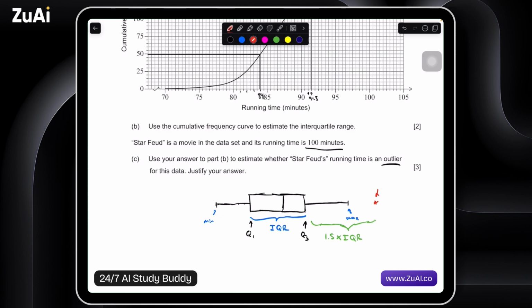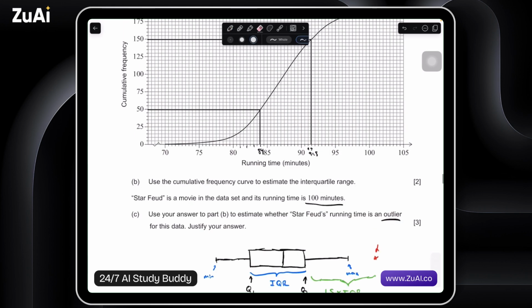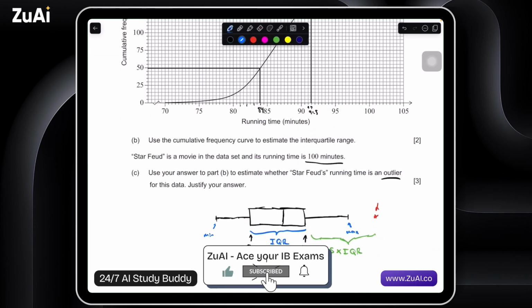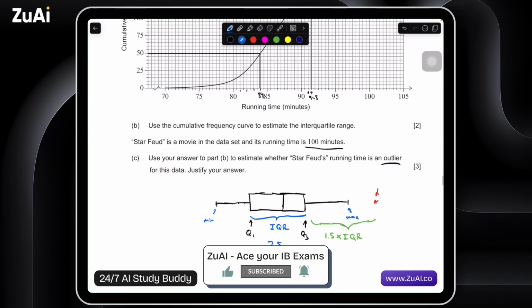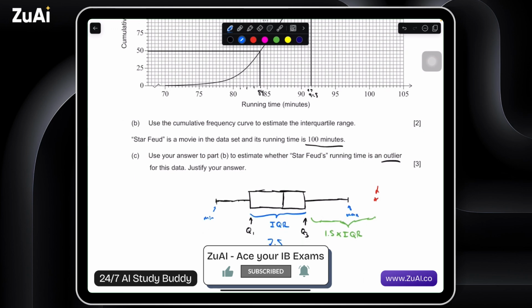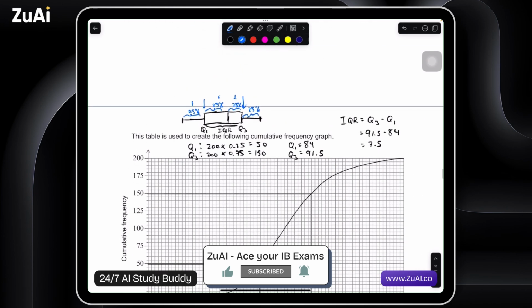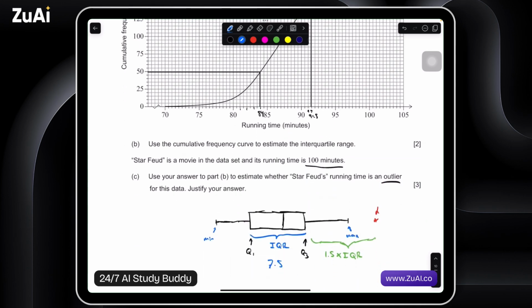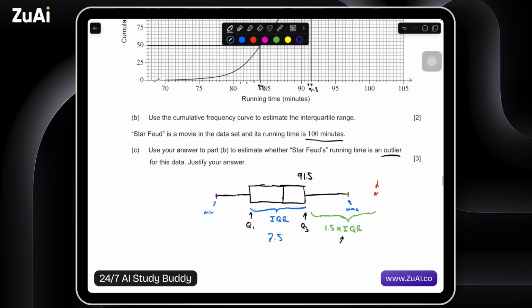So we know our IQR in this example right here was 7.5. And the question that we're asking is, okay, if we know Q3 itself is 91.5, these whiskers, which are going to extend 1.5 times IQR, are they long enough to grab this outlier, or is the outlier too far?